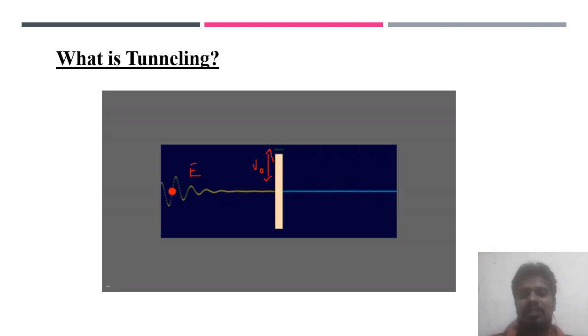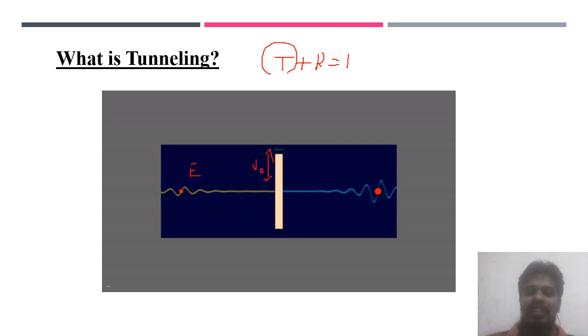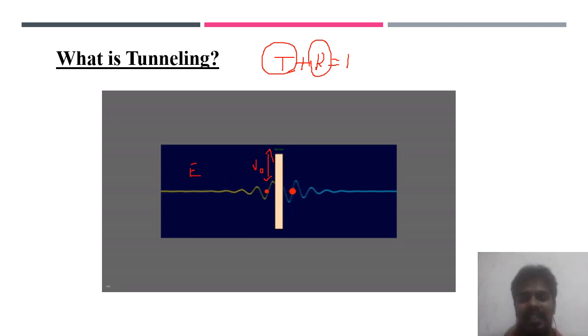So there is some probability. You can call the transmission coefficient plus the reflection coefficient, and the net should be equal to 1. That means with some probability it can tunnel, and with some probability it can reflect. Suppose I am sending the same electron 50 or 60 times, and observing each and every time, there is some probability. Sometimes it can transmit, sometimes it can get reflected. That is a quantum mechanical phenomenon.